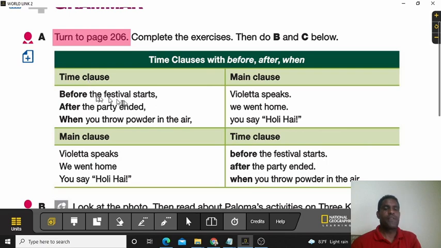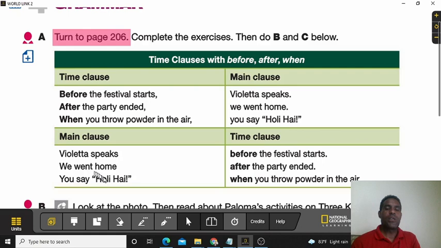Before the festival starts, comma, Violeta speaks. After the party ended, comma, we went home. When you throw powder in the air, you say Holi hai. Now here we have, or they switch: Violeta speaks before the festival starts. We went home after the party ended. You say Holi hai when you throw powder in the air.